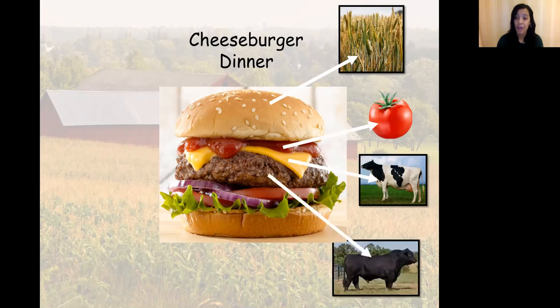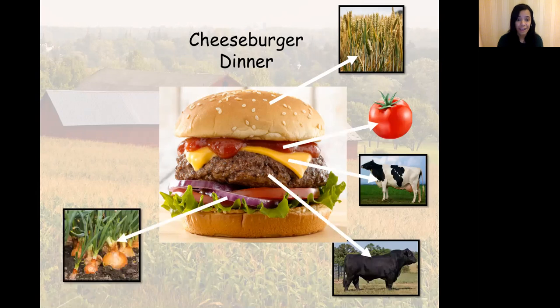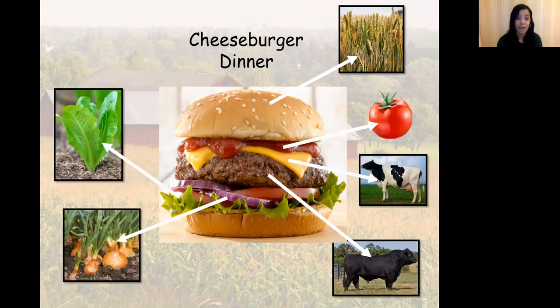The beef comes from cattle. The onion comes from a plant. The lettuce also comes from a plant. And the tomato comes from the plant as well. So you see, all of our food comes from plants or animals.